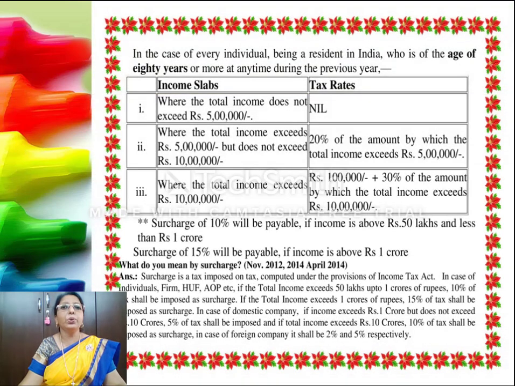In case of an individual being a resident in India who is of the age of 80 years or more at any time during the previous year, the following tax slab applies. Where the total income is less than 5 lakh, it is nil, next 5 lakh, it is at 20%, and the balance at 30%. Surcharge of 10% is payable if income is above 50 lakhs and less than 1 crore, and the same surcharge is at 15% if the income is above 1 crore.